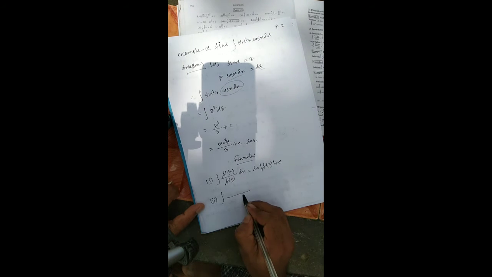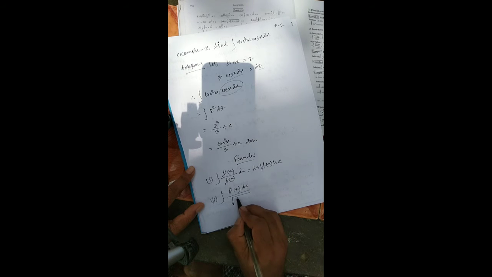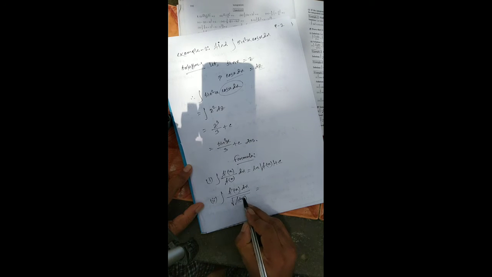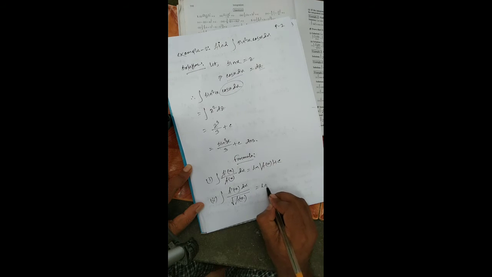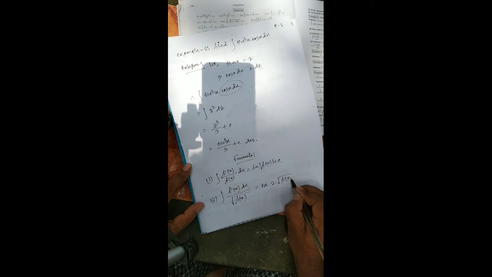Integration of f prime x dx by root f of x. In these types, the numerator has no root over f of x. Here the function is f of x and its derivative is f prime x dx. In this case, the answer will be ln 2 root f of x plus c.